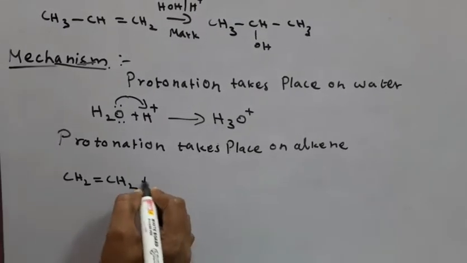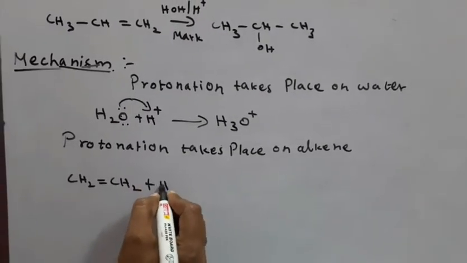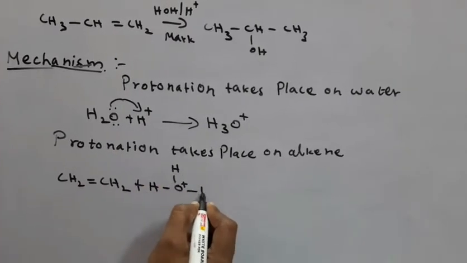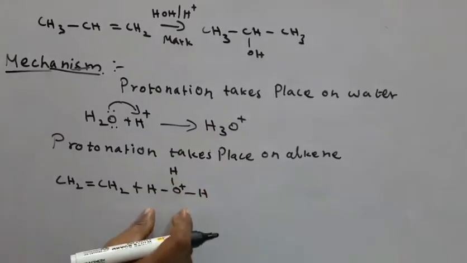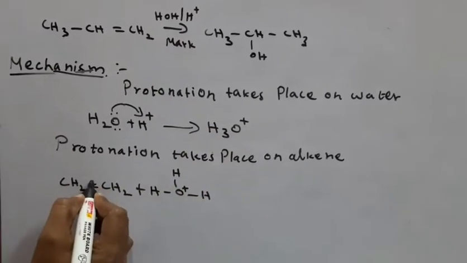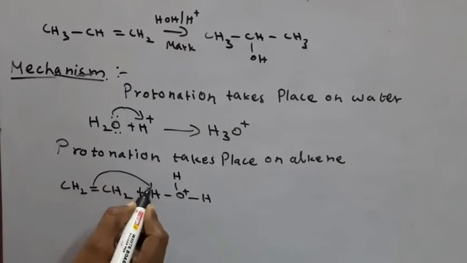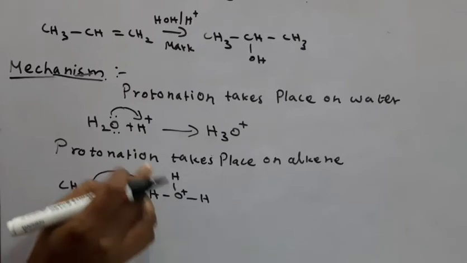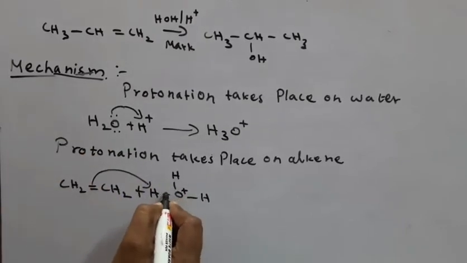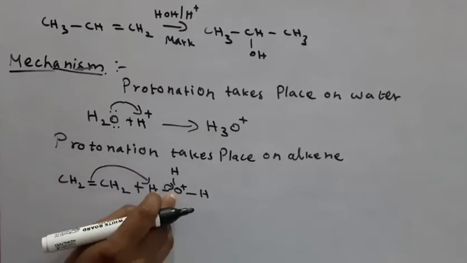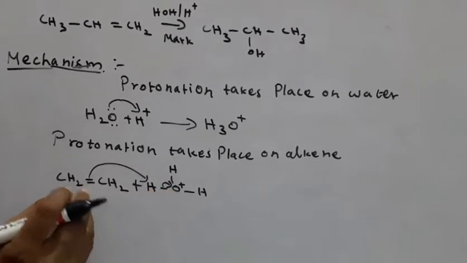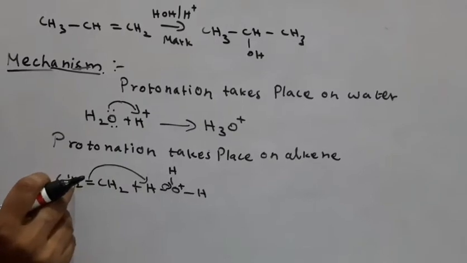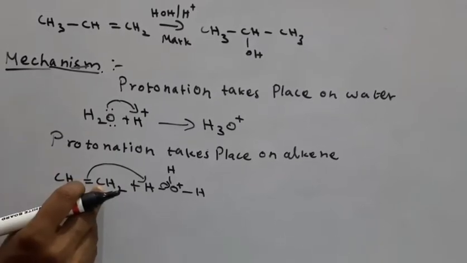Here is H3O plus, the hydronium ion. The pi bond shifts to the deficient H plus, and protonation takes place. That time the sigma bond is neutralized with the oxygen. When the pi bond shifts, H plus is added to this carbon atom, and the other carbon attains a positive charge.